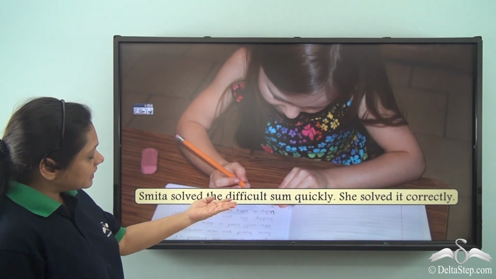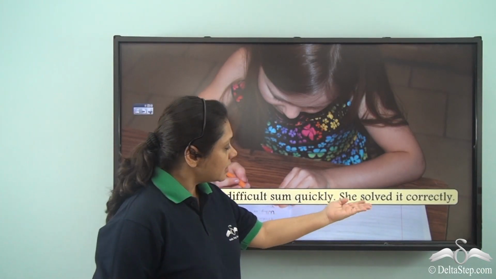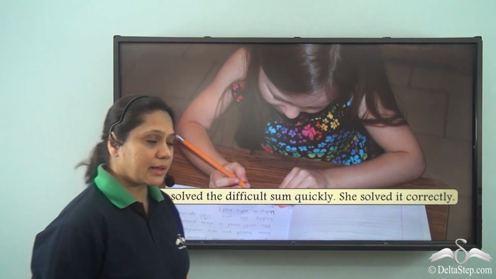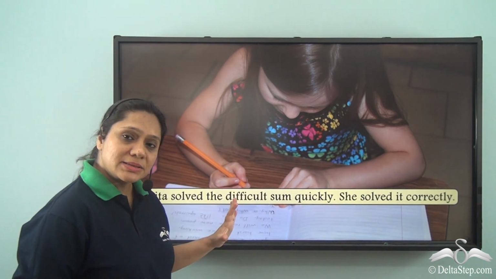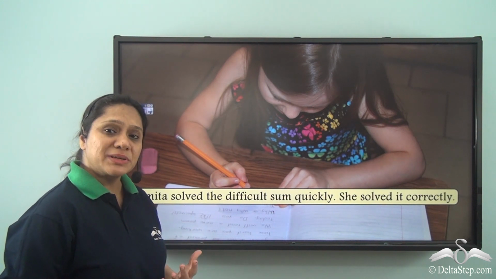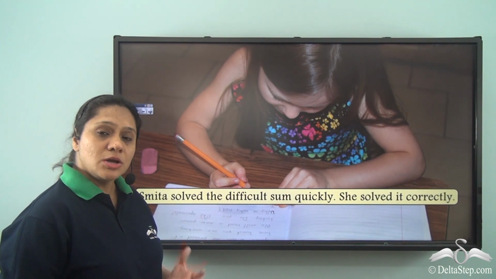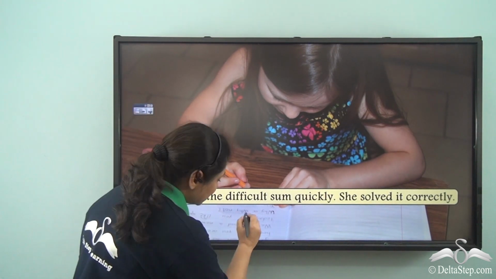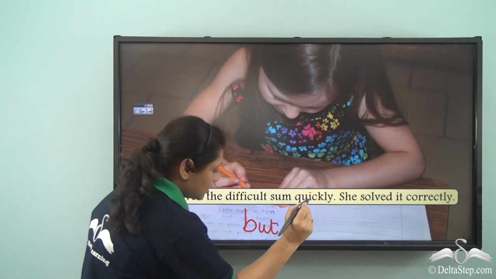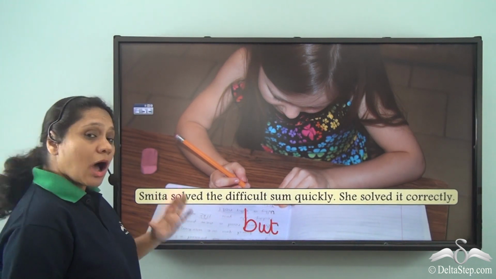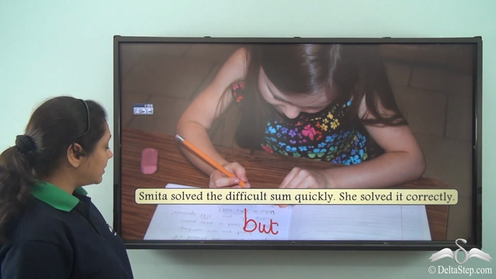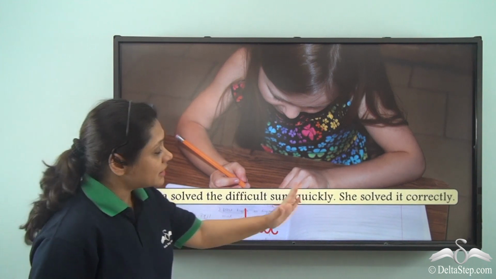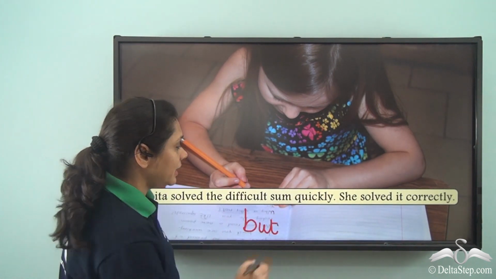Smita solved the difficult sum quickly. She solved it correctly. Now, both the sentences here show or represent contrasting ideas. So, how will we join the two sentences? We will use the conjunction but to join them. Now, how will we join them? Let us see. In the second sentence, she solved it correctly.